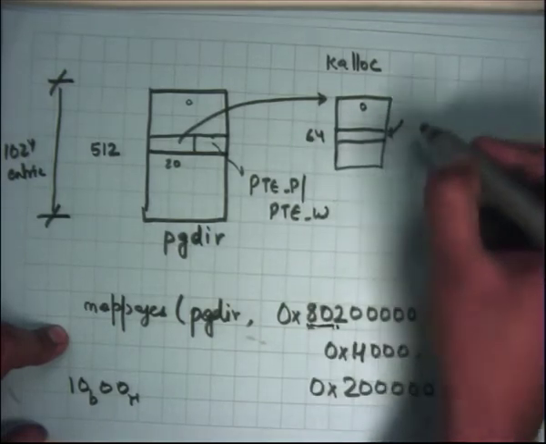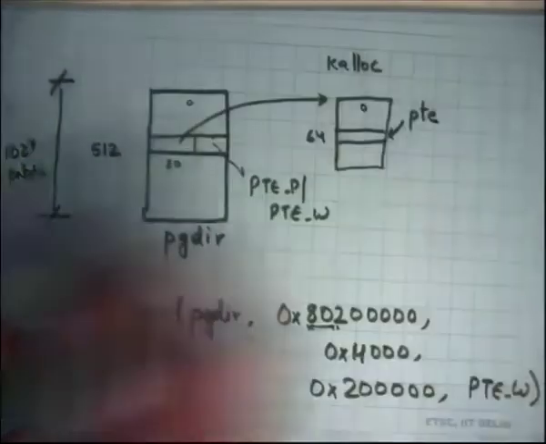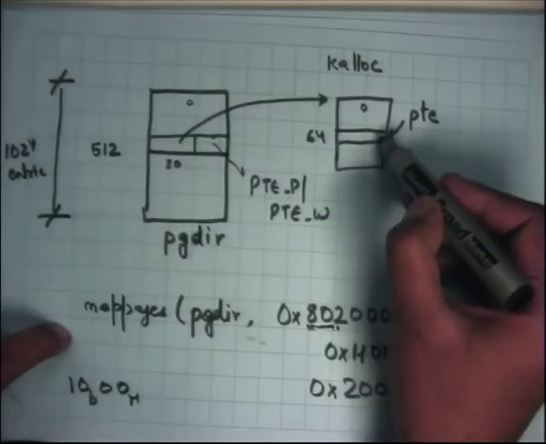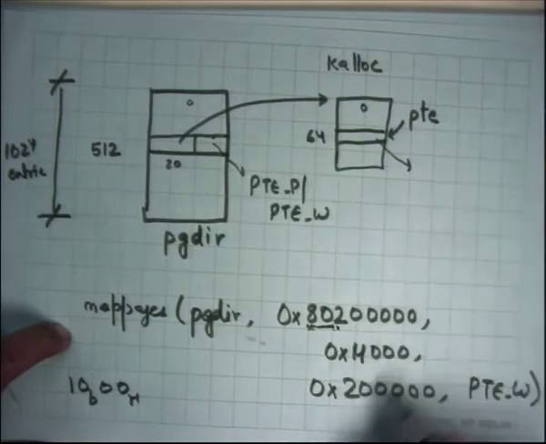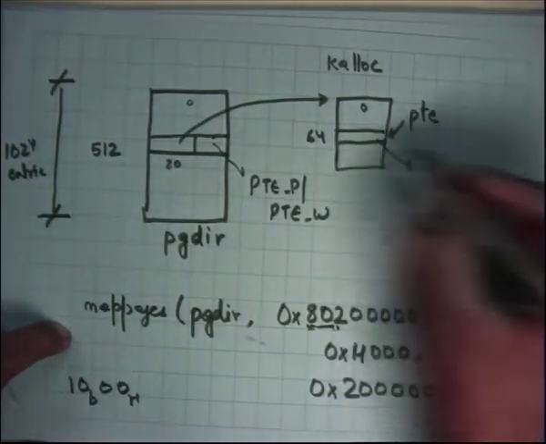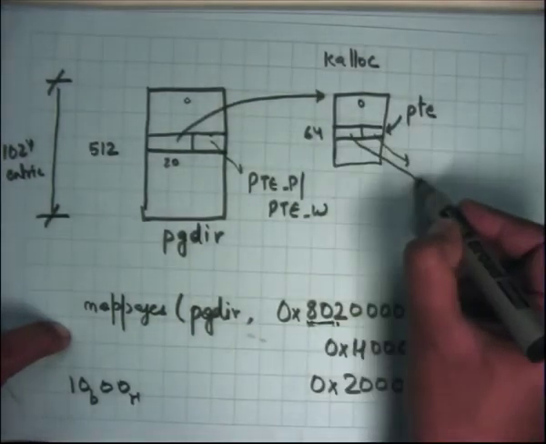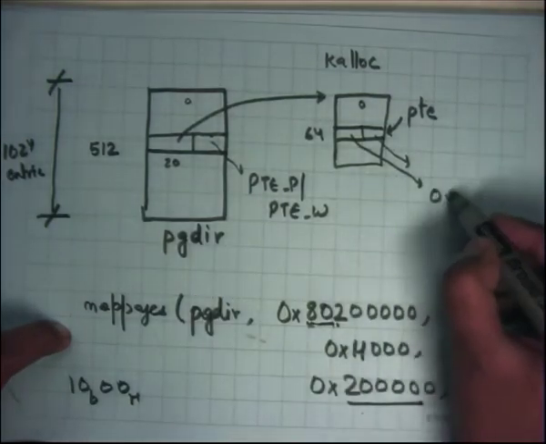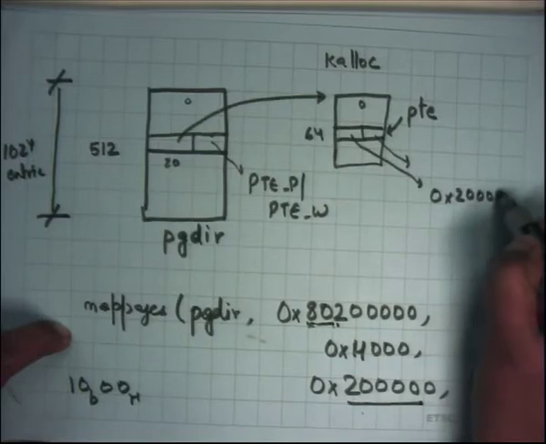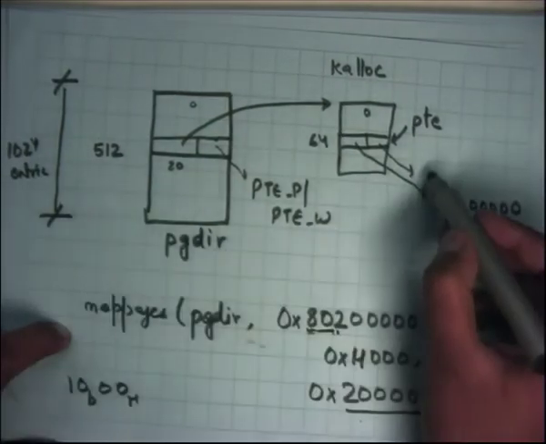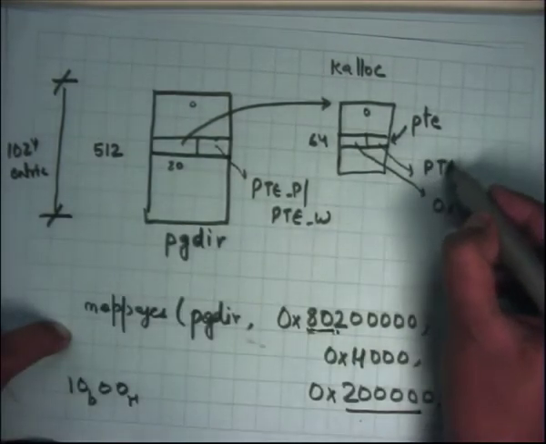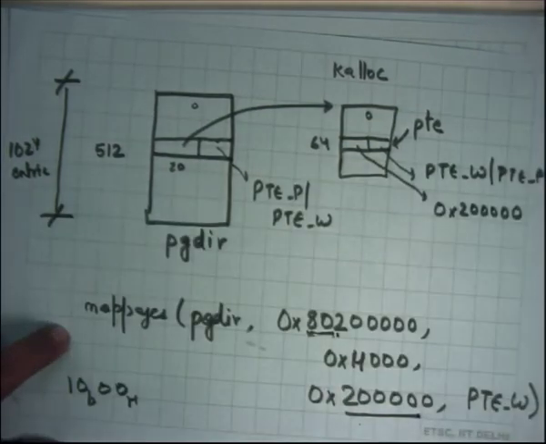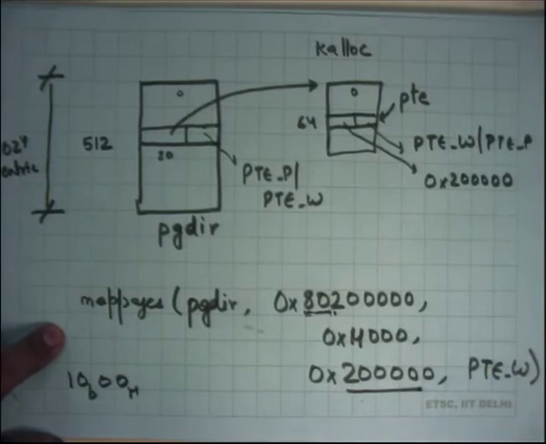the pointer to the 64th entry will be called the page table entry pointer, and I'm going to set that to point to what? The top 20 bits are going to point to this address, right? 0x2 and 5 zeros, and the flags are going to say PTE_W and PTE_P, right, and that's it.